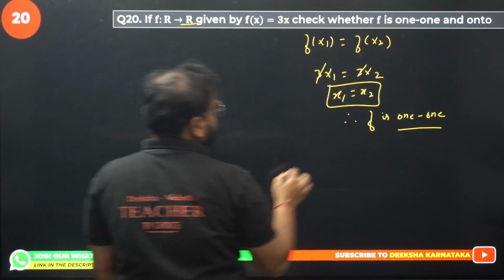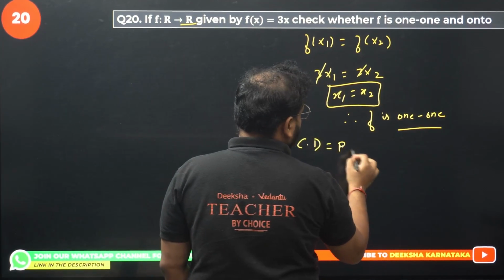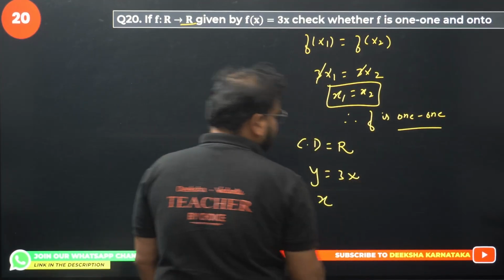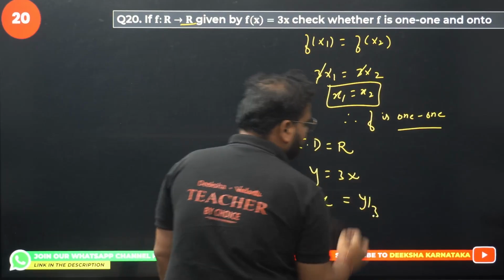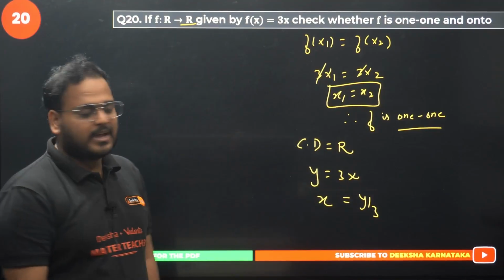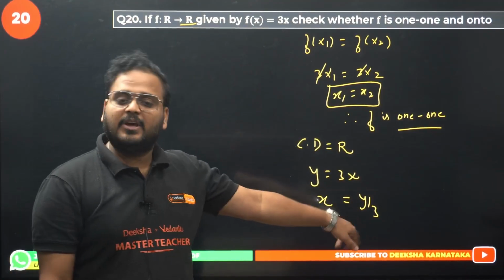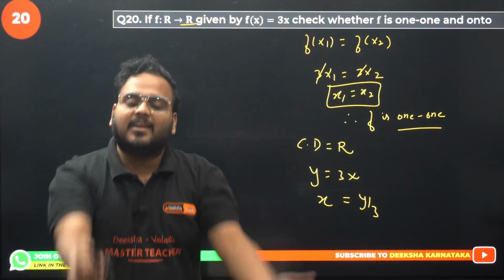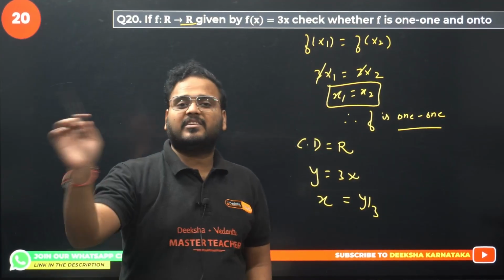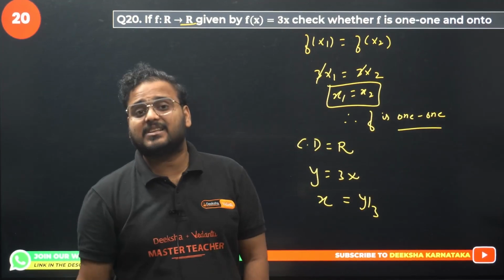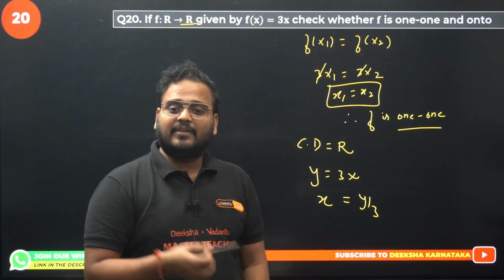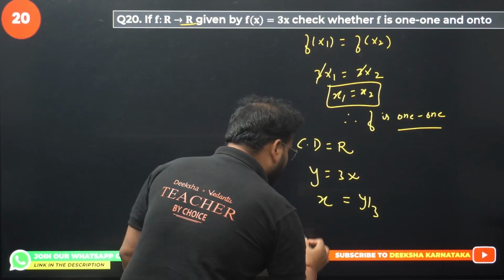Your codomain is all real. Let's write the function now. y equals 3x. Make x the subject. x equals y by 3. So basically any value of y as codomain you take a real number, real number divided by 3 will be again a real number. Divide 2 by 3, it is 0.666 recurring number. Is it a real number? Yes, it is. Any number you take as y, you'll have x as real.